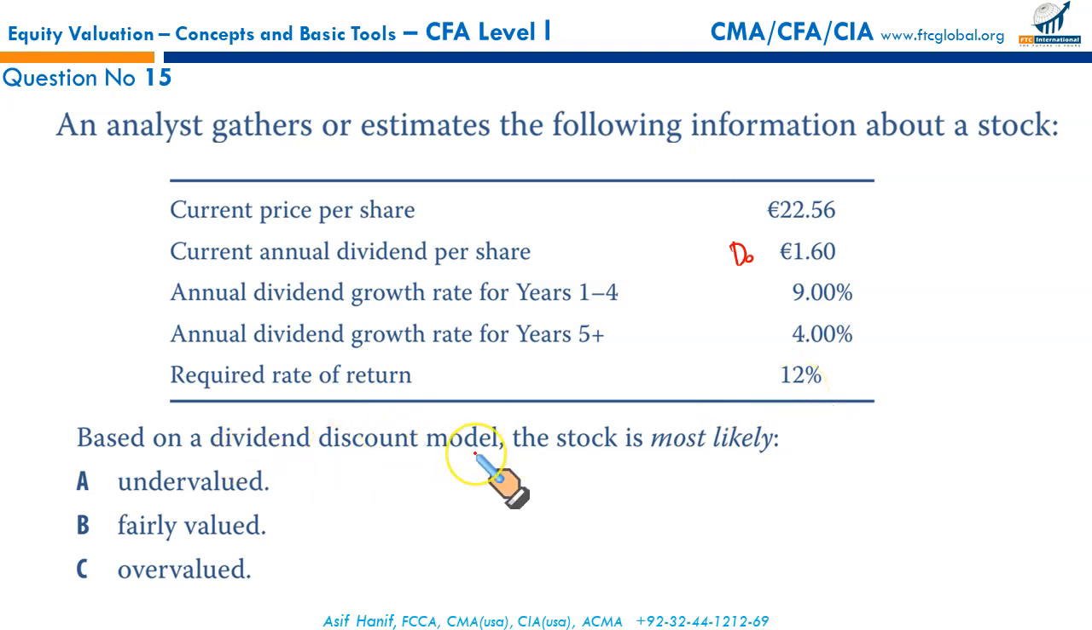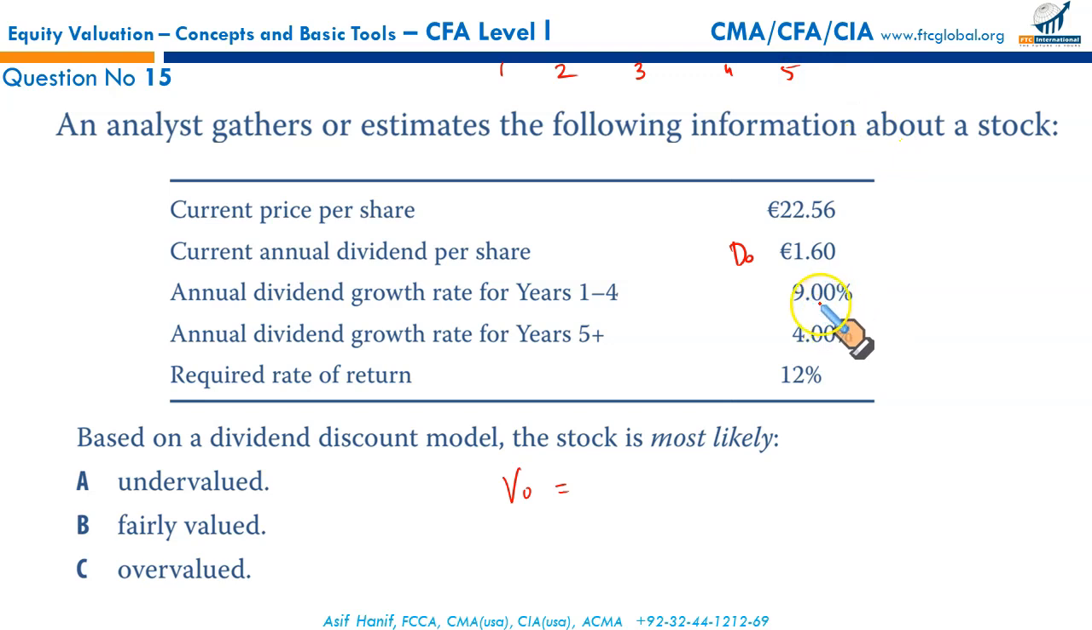Based on the dividend discount model, the stock is most likely to be undervalued, fairly valued, or overvalued. So what you will have to do is discount the future dividends. You will have to discount the share price as well, that we will calculate for year 5. So basically, the price of the stock is the present value of the dividends to be received. Let us first draw a timeline. Let's draw it right here. Year 1, 2, 3, 4, and 5.